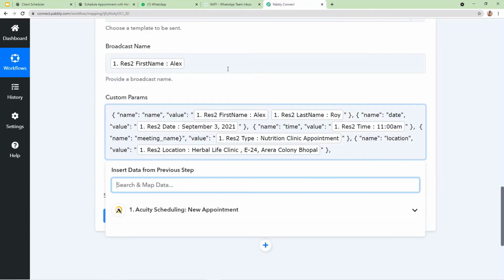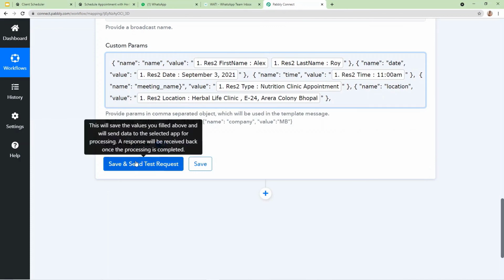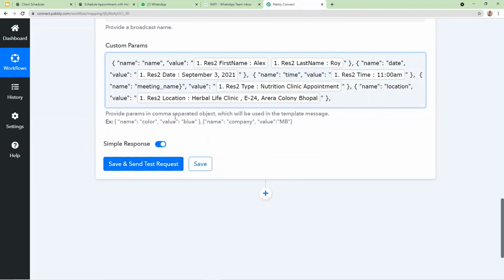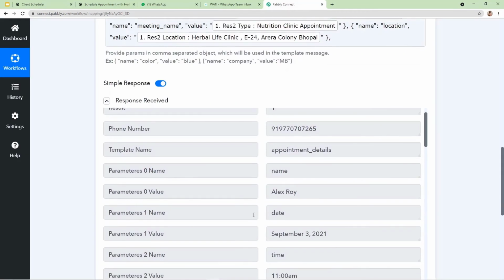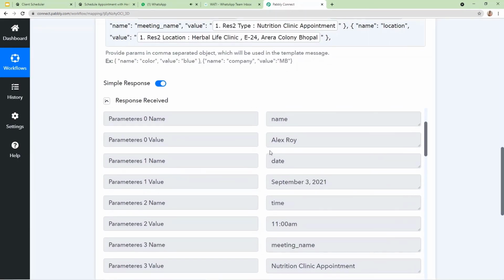Now what I'm going to do is click on save and send test request. As and when we click on save and send test request, we are going to check on WhatsApp if the message to Alex Roy is sending or not. So let's click here and let's see what is the response. The response here is showing the message to Alex Roy is sent on WhatsApp.